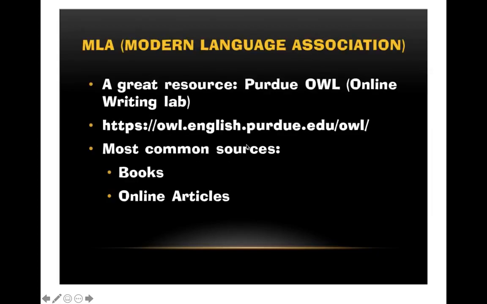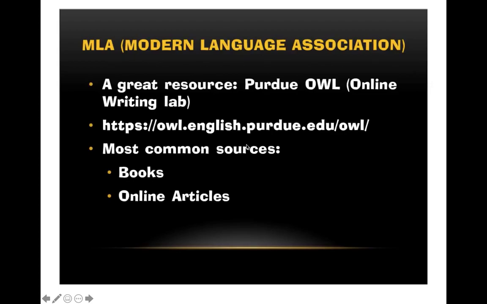Okay, what is the MLA? It's the Modern Language Association. And I want to give you a great resource called Purdue OWL, Purdue University, and OWL stands for Online Writing Lab. And here's the link. And I'm going to show you the most common sources, which are books and online articles. But there's a lot of different types of sources, and they have to be cited differently. So if you're not doing a book or an online article, I recommend you go to this website, and it'll show you exactly how to do it. But for most people, most of the time, they're going to be using books or online articles. So those are the ones I want to go over.